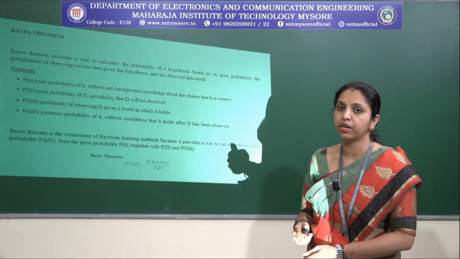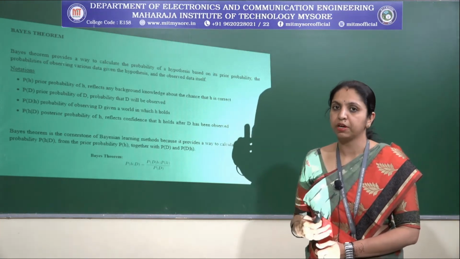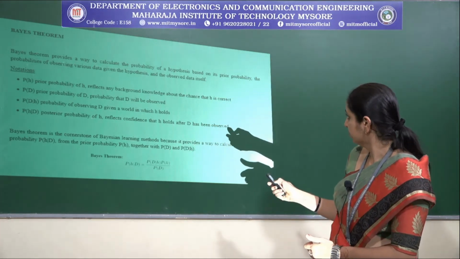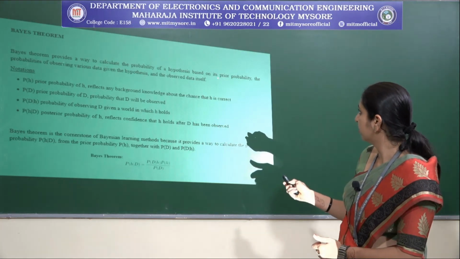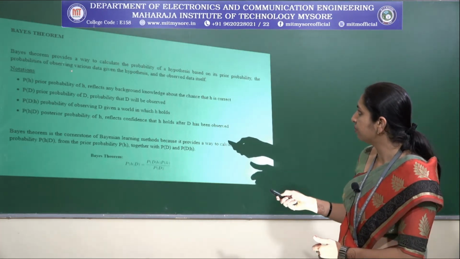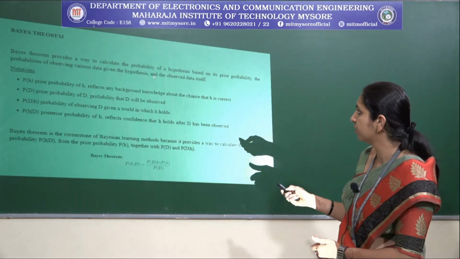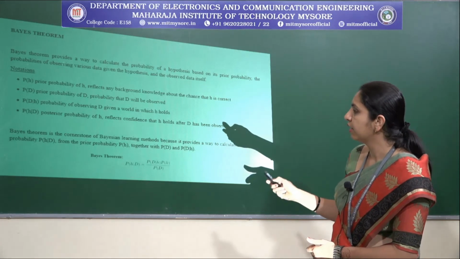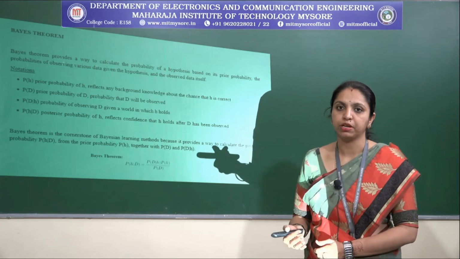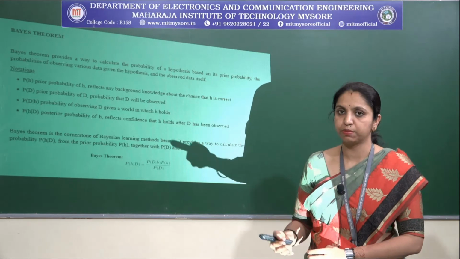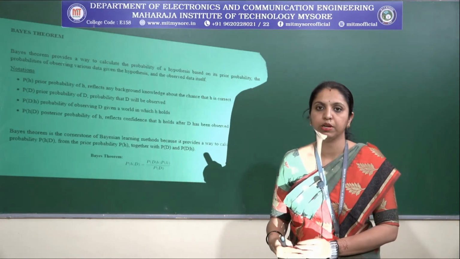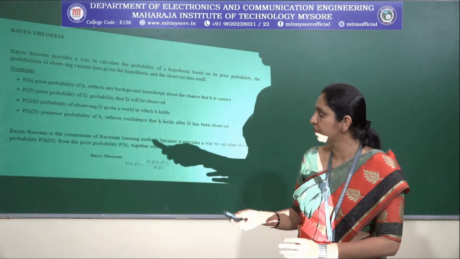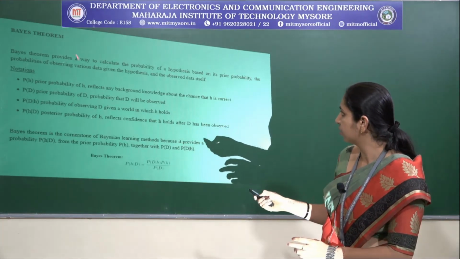As I have already indicated, first we should have prior knowledge of the data. Along with the prior probability, the probabilities of observing various data given the hypothesis, and the observed data itself. To have a posterior probability, which is what we are finally going to find, we should have a prior probability. Along with the prior probability, we should also find out